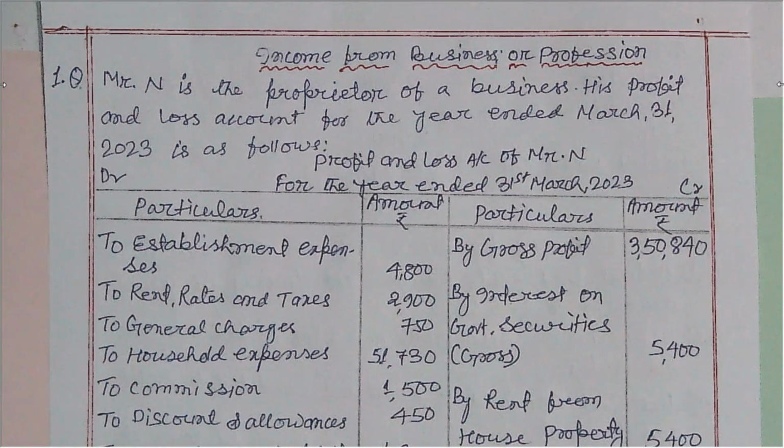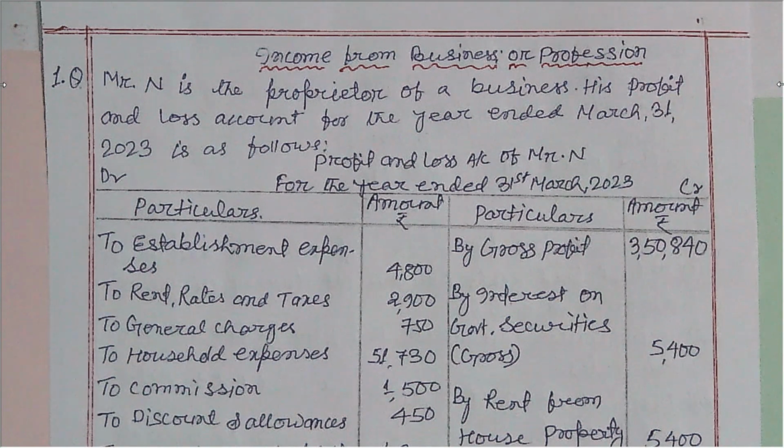And section 29 says that while computing income from business or profession, certain deductions are allowable. The basic principle of computing business income is that expenses which are exclusively incurred for the purpose of business of the assessee are allowed as deductions.